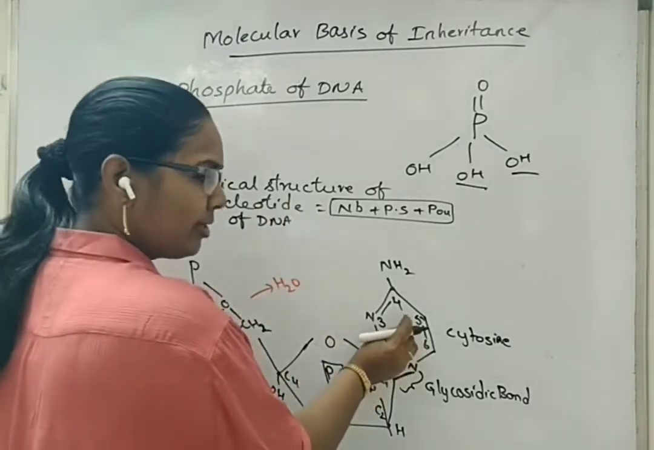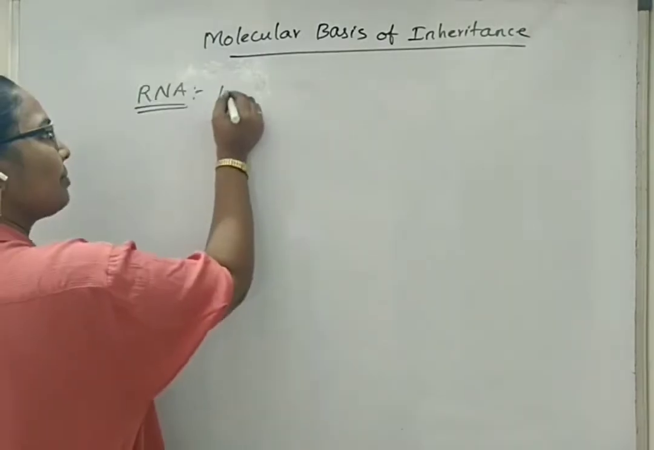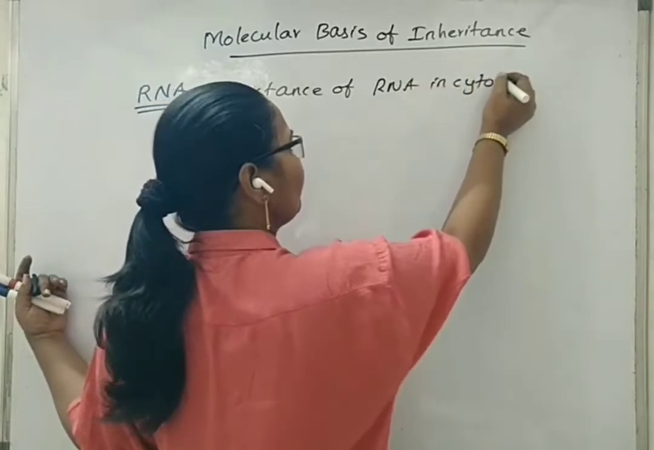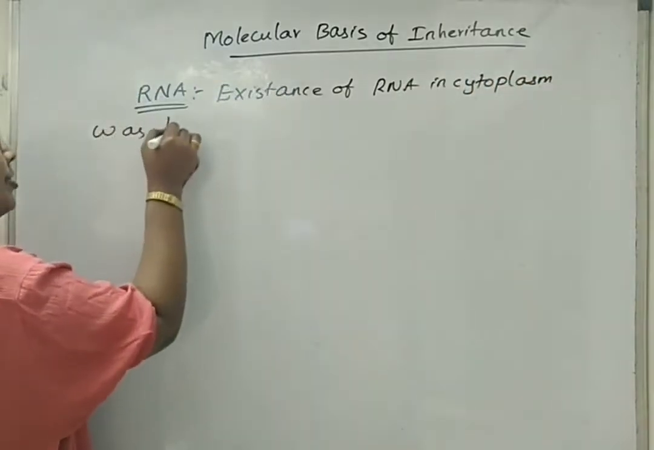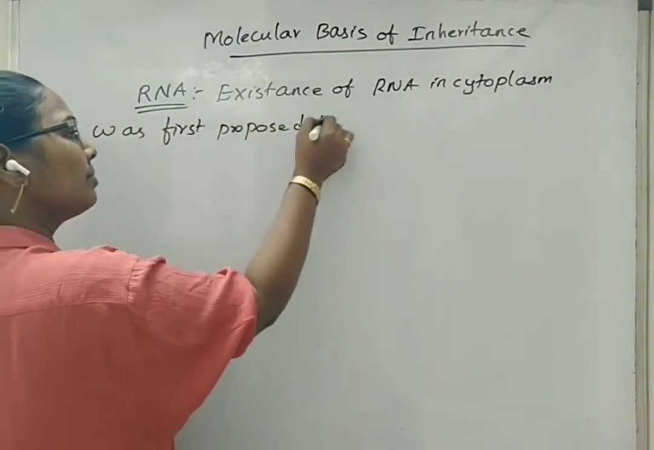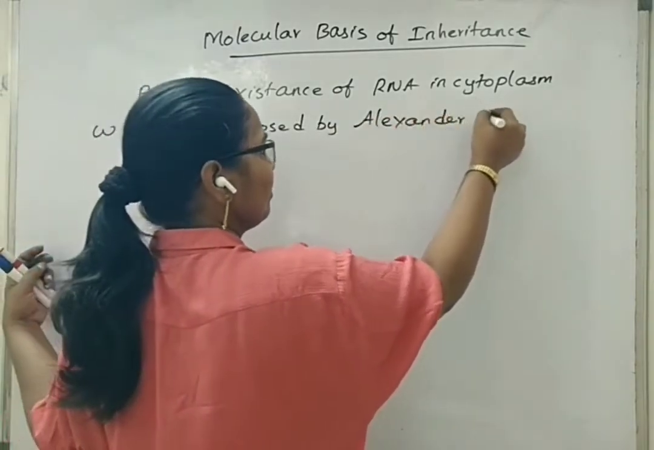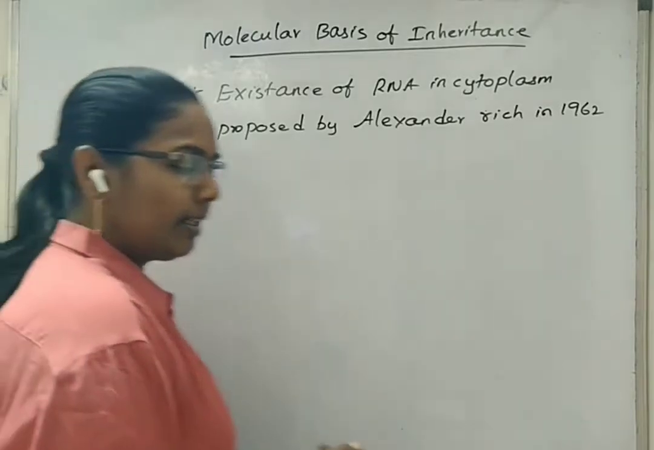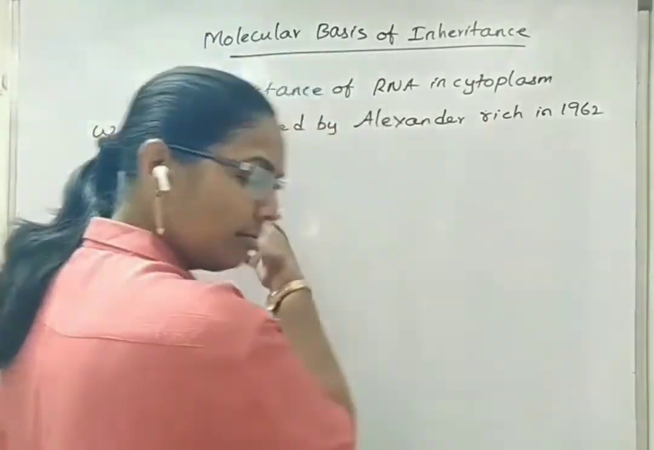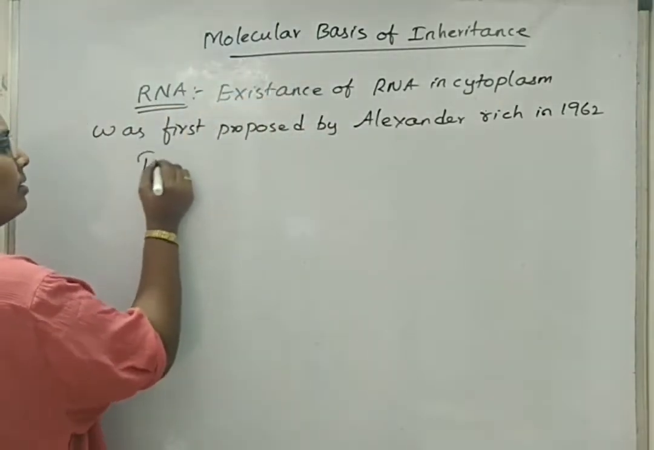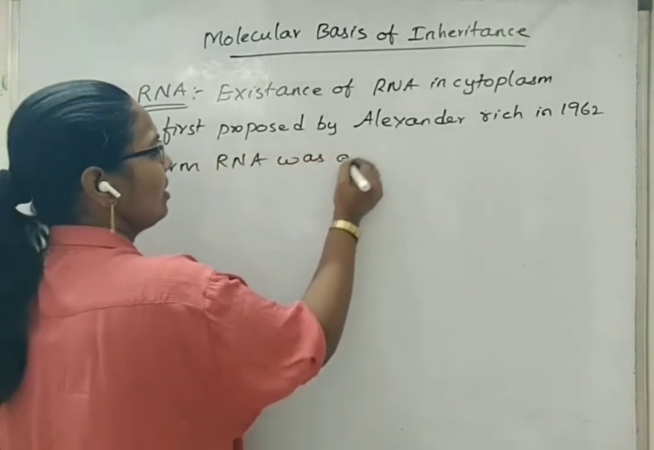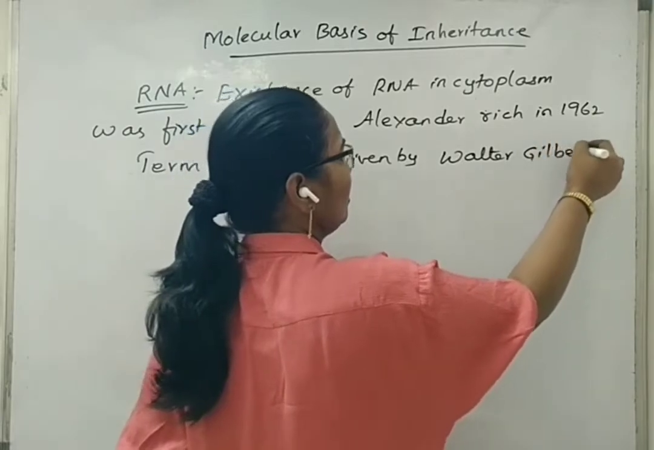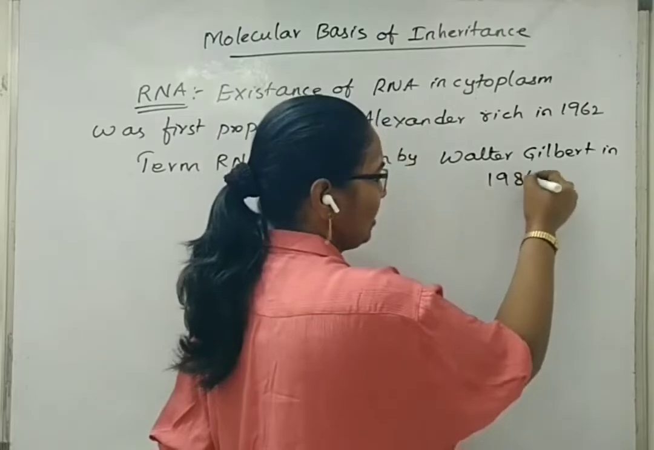In case of RNA, the nitrogen base changes, but the structure is similar. The existence of RNA in the cytoplasm was first proposed by Alexander Rich in 1962, and the term RNA was given by Walter Gilbert in 1986.